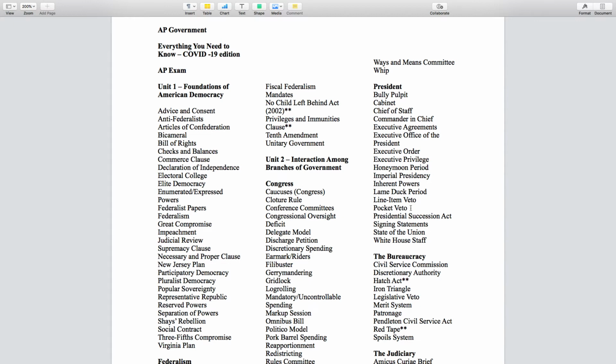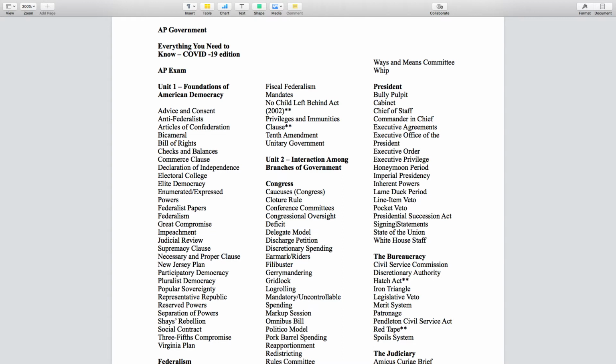Okay, Presidential Succession Act, this just sets up the succession if something happens to the president or vice president, right? So it goes president, vice president, then it goes Speaker of the House, then president pro tempore, and then you start getting into the cabinet and so forth. Not that big of a deal of a concept.